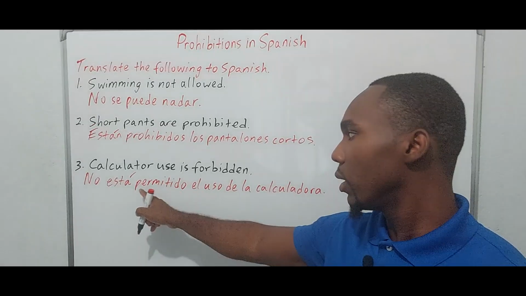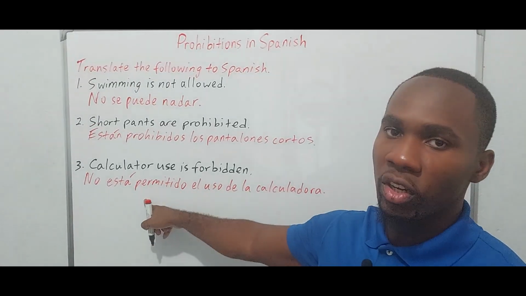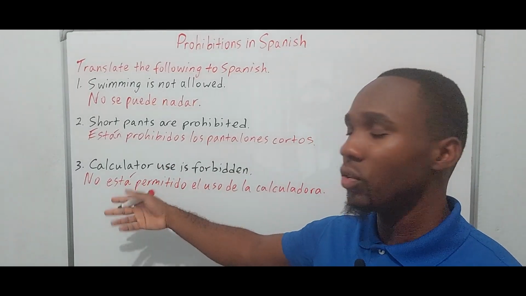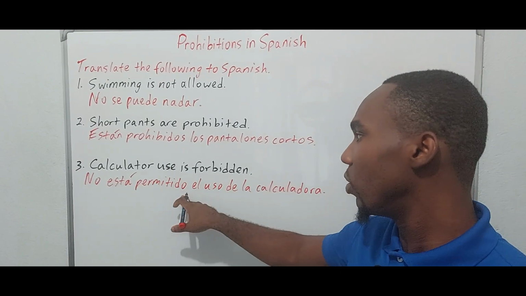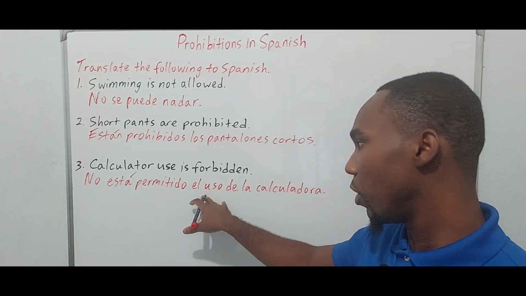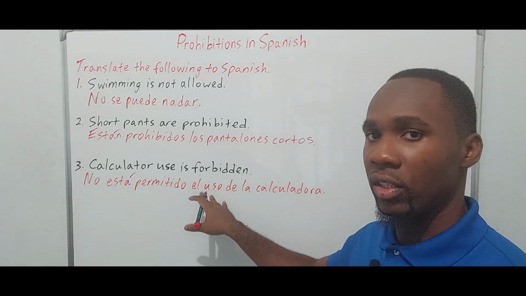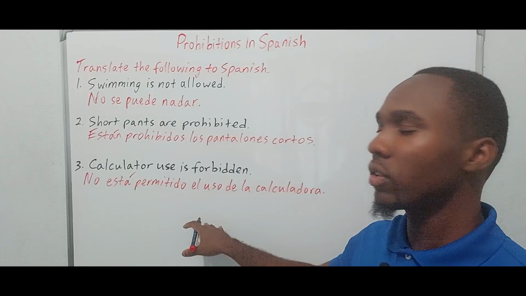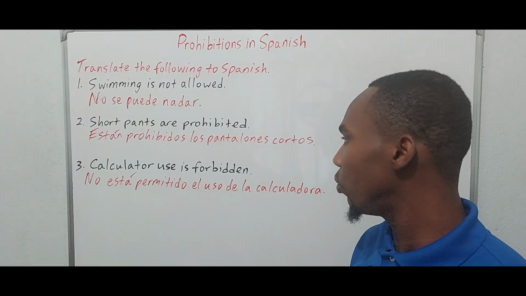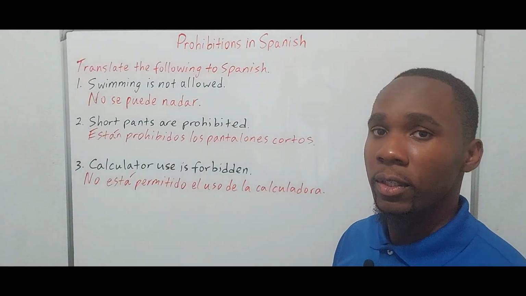And of course, because we've used that structure, está has to be singular and permitido has to be in the masculine form, because what follows is a masculine noun that is singular, of course. So, el uso. No está permitido el uso de la calculadora.